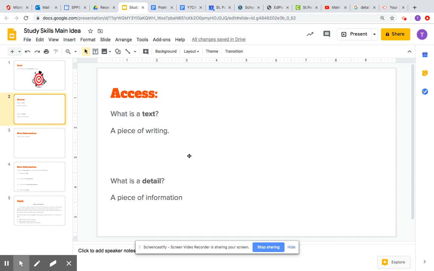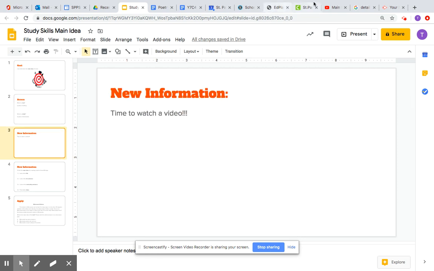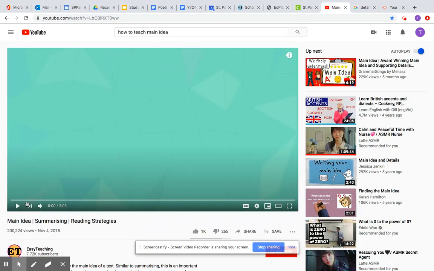We also have to think about what a detail is. A detail is a piece of information. So say last night you went and had some soup and a salad for dinner. One of the details of your dinner is that you had some soup. Another detail or piece of information you had about your dinner was that you had salad. So again, a detail is a piece of information. Now we're going to watch a little video on main idea.